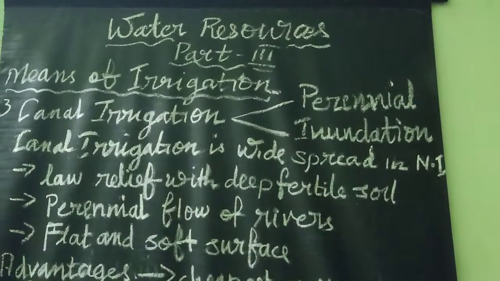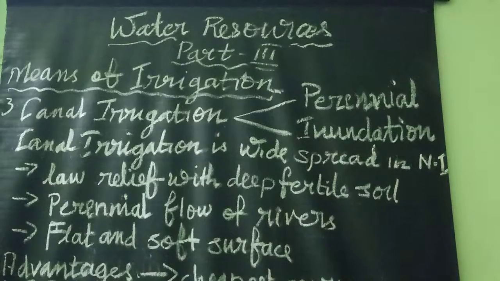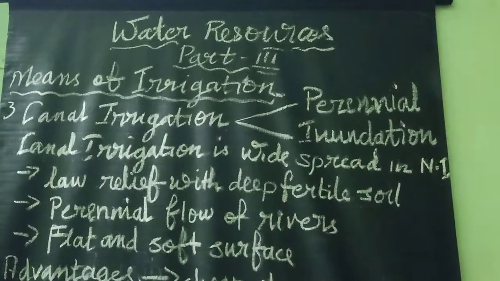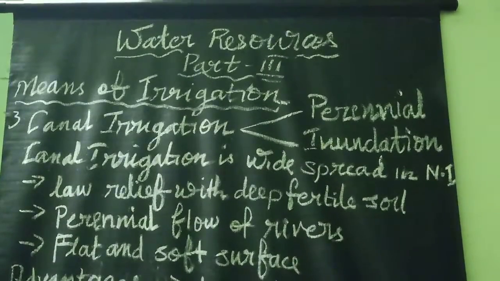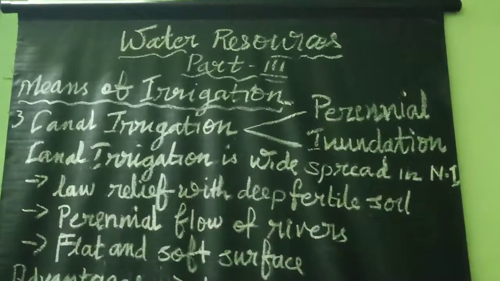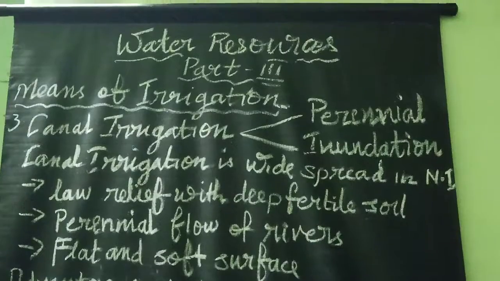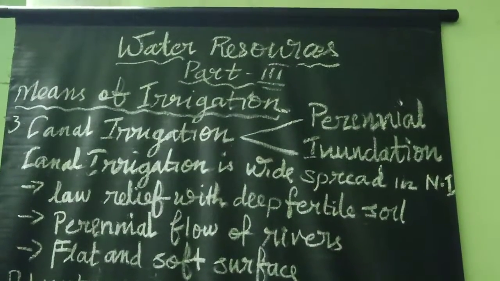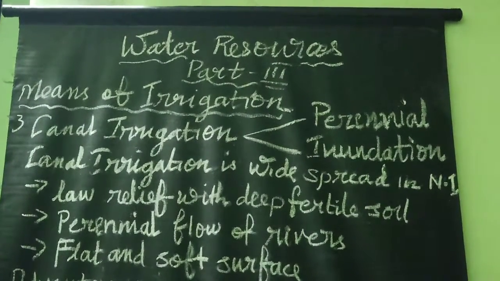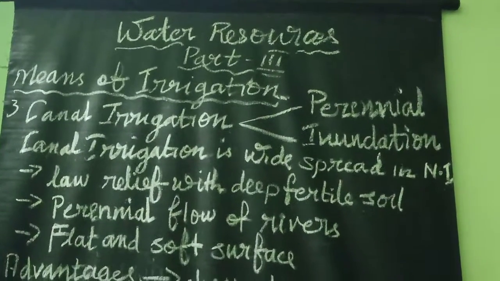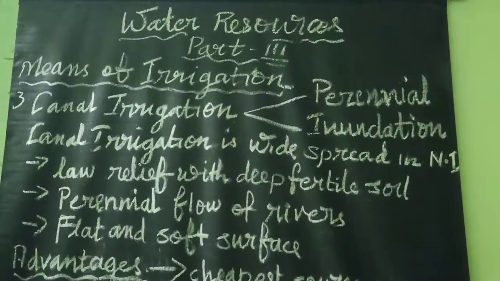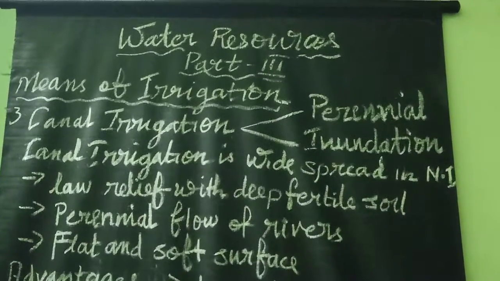So two types of canals: perennial canal and inundation canal. Perennial canal means throughout the year water will be there. Inundation canal means only in a particular season, the rainy season, when we can see water drawn directly from the river without any kind of barrage or dam at their head to regulate the flow of the river and canal.